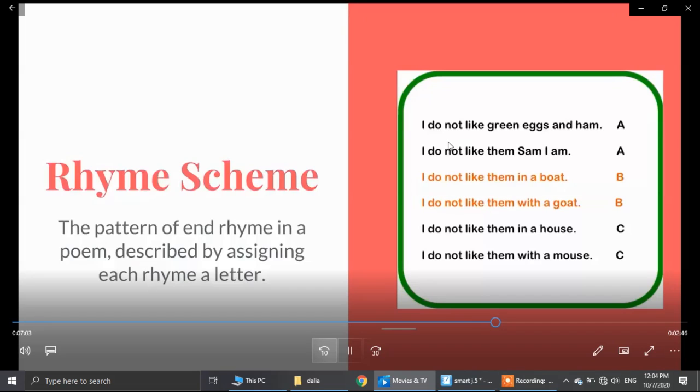Let's move on to the next last word of the line, house. Look above it to see if anything else rhymes with house that we've already had. Well, house doesn't rhyme with goat or boat, am or ham, so we have to give it the next letter, C. And then we look at mouse. Well, mouse rhymes with house, and house was a letter C, so now we're going to give mouse the letter C. And we just keep going through the poem in that way, looking above it to see if it rhymes with anything above it. If it does, give it a matching letter. If it doesn't, give it the next letter of the alphabet. Pretty straightforward.